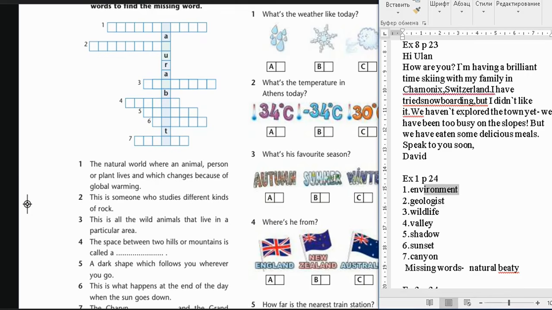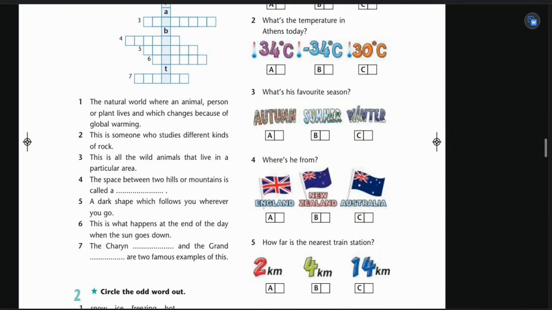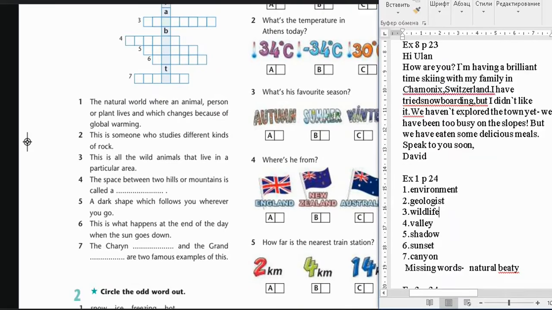This is someone who studies different kinds of rock. It's geologist. The third. This is all the wild animals that live in a particular area. It's wildlife. The fourth. The space between two hills or mountains is called a valley. A dark shape which follows you wherever you go.